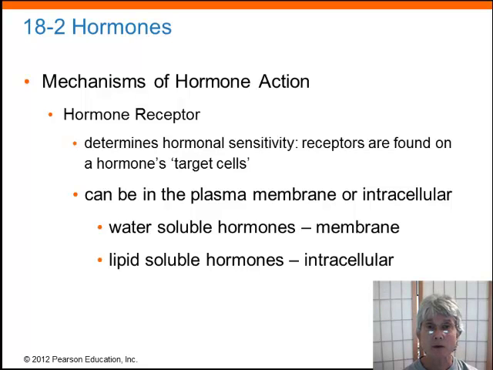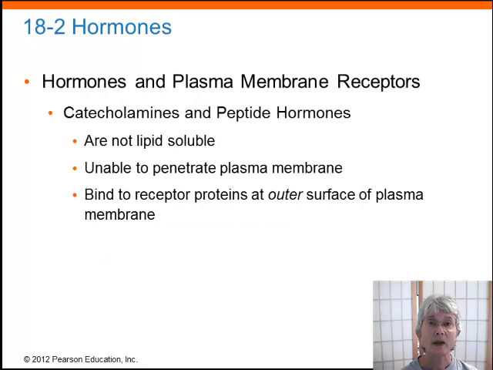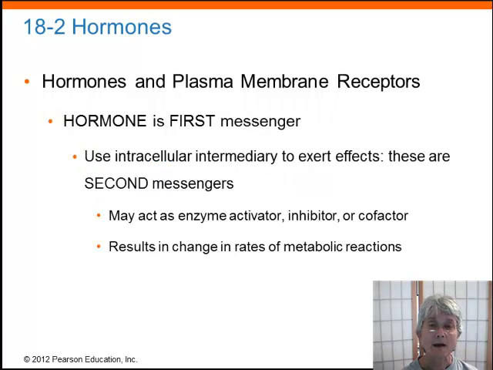On the other hand, our lipid-soluble hormones, remember which ones those were? Thyroid and steroid hormones. Because they're small particles that are lipid-soluble, they can diffuse right through the phospholipid bilayer, and those are the ones that have intracellular receptors. So, catecholamines and peptides have a membrane-bound receptor. They actually attach to the outside of the cell and they never enter the cell. We have then an intermediary on the inside of the cell for these hormones that do not themselves come into the cell. We say the hormone is the first messenger and that in the cell somewhere there is a second messenger, something that's activated by the hormone binding on the outside.